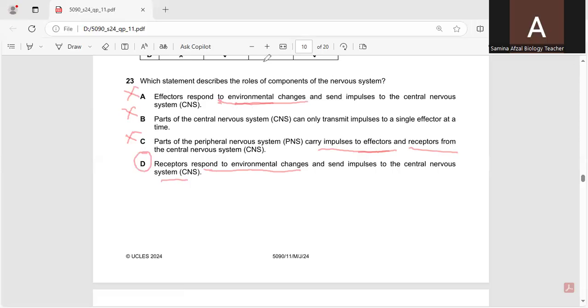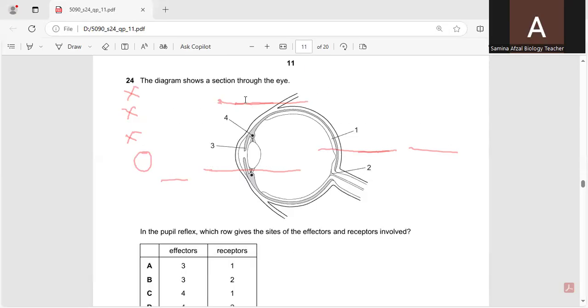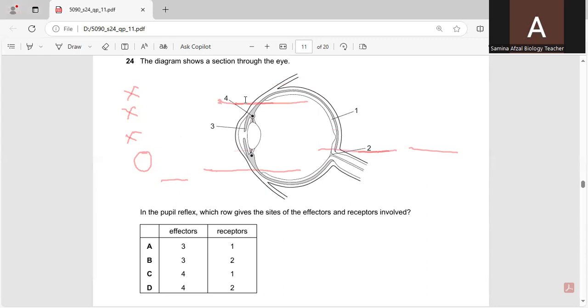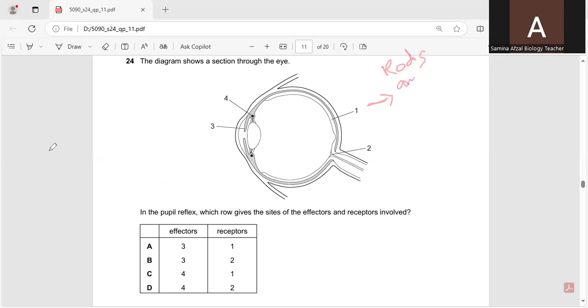Now, the next question, number 24. In question number 24, they have shown the diagram of the eye. They have labeled 4 different places, and we have to find out which ones are the effectors and receptors. So 1 is the retina, where rods and cones are present. Rods and cones are the receptors.